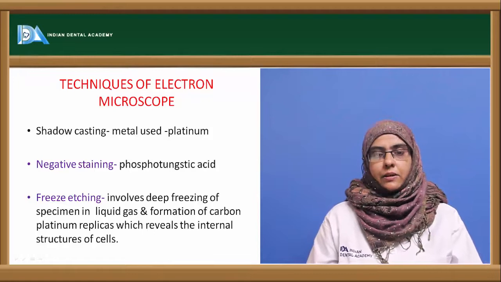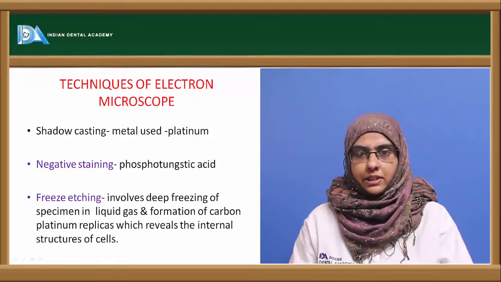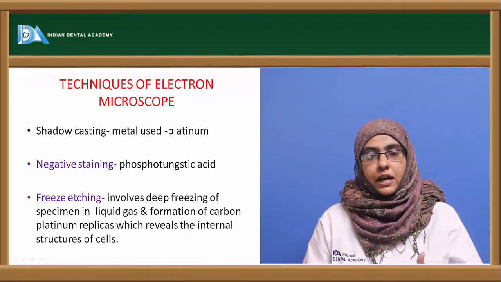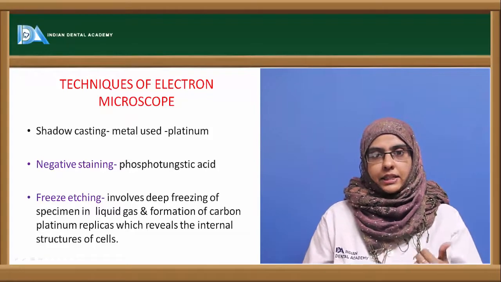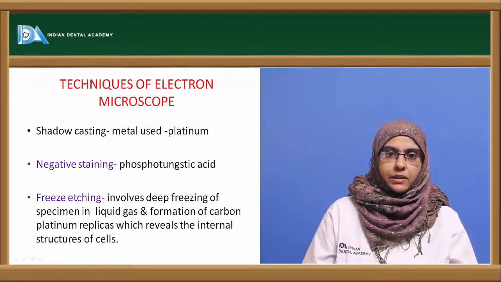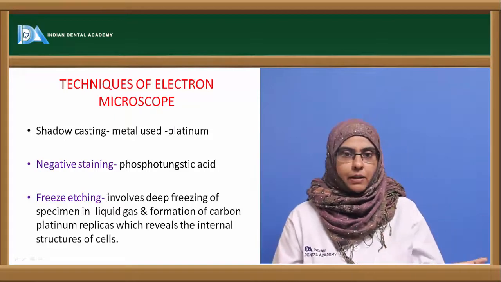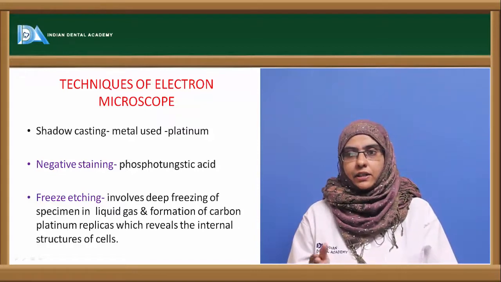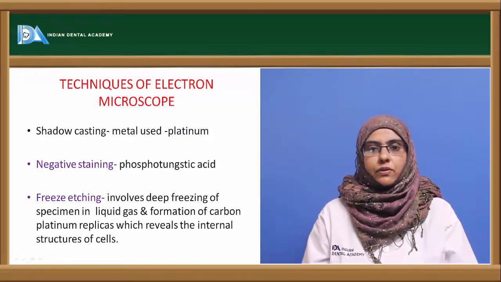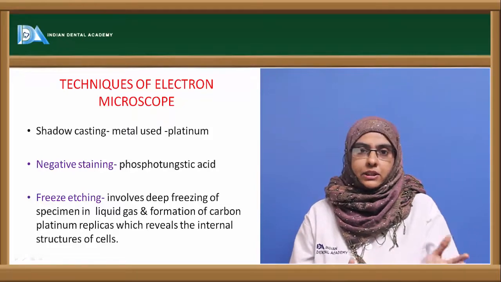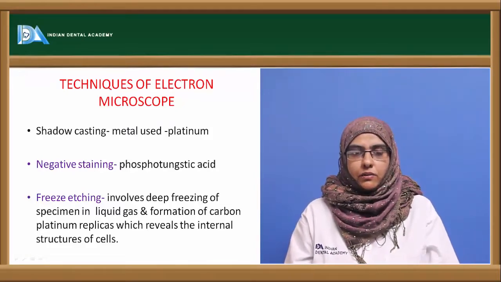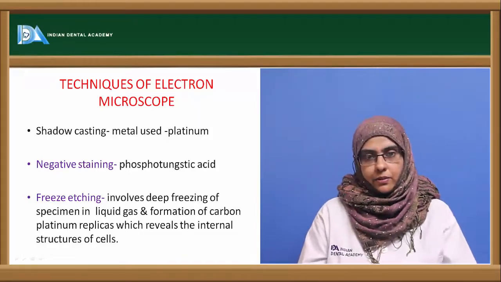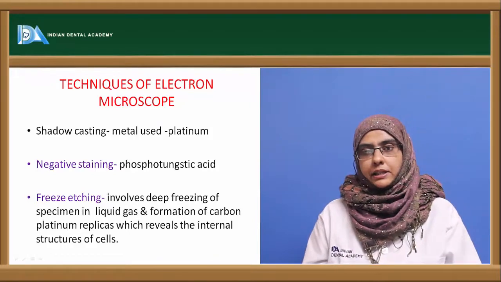Negative staining is nothing but this: the organisms are negative in nature, or they have a negative charge, and the dyes that are used to stain the organism, if they are negative, the negative repels, and this dye, instead of staining the organism, will stain the background. So this concept is mostly used to stain the background to bring about a contrast between the organism and the background. Here we have the heavy metal acid that is used, called phosphotungstic acid, that usually deposits on the background of the organism to bring about a contrast and to study the organism in electron microscopy.